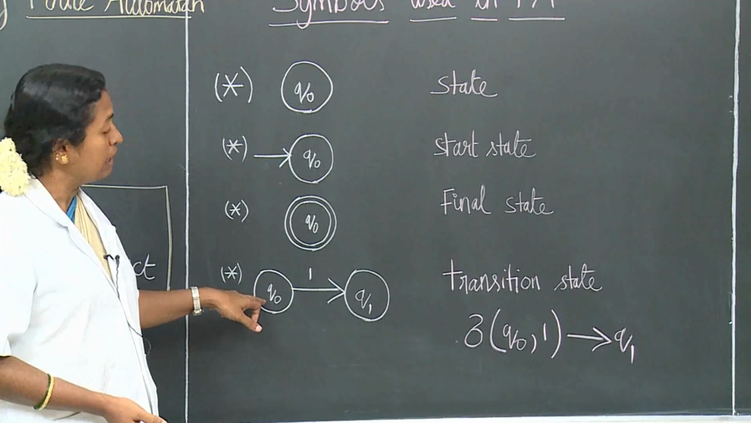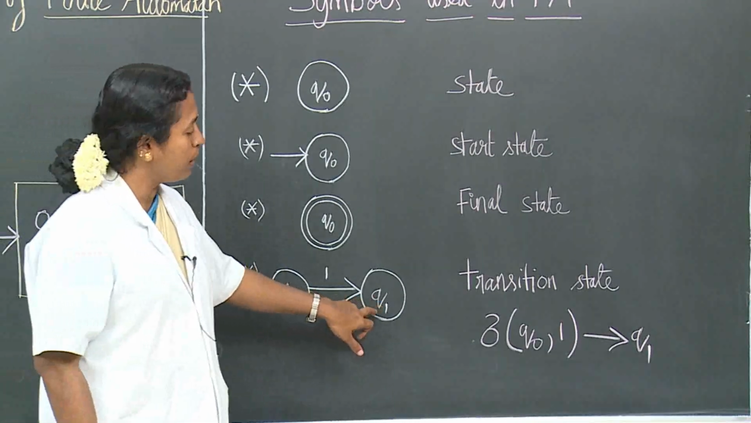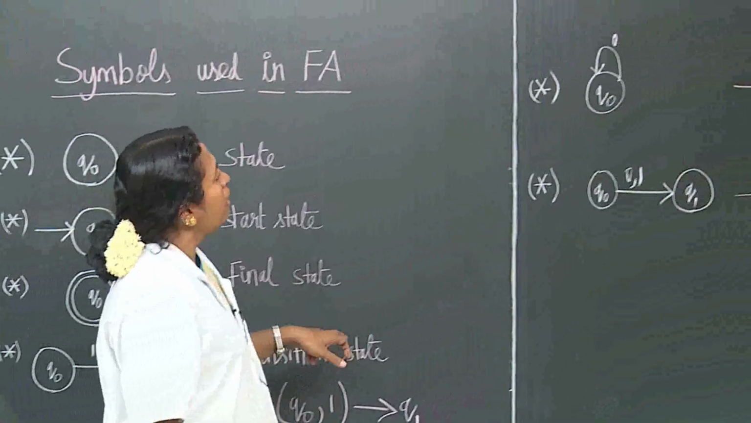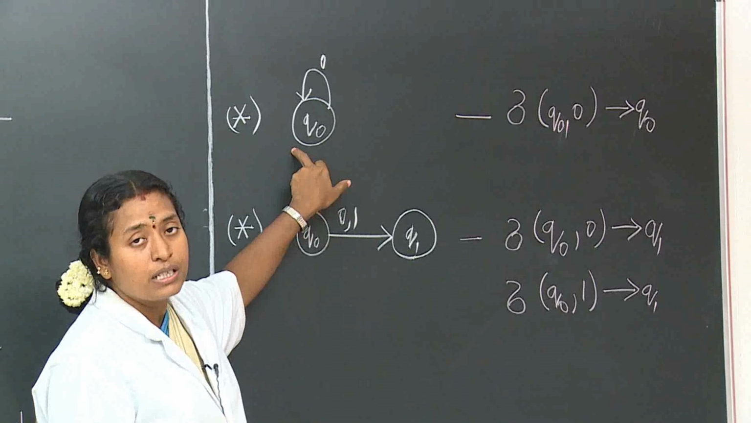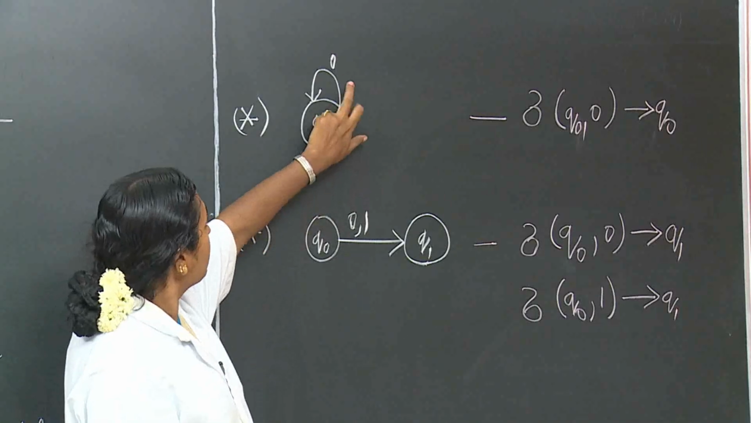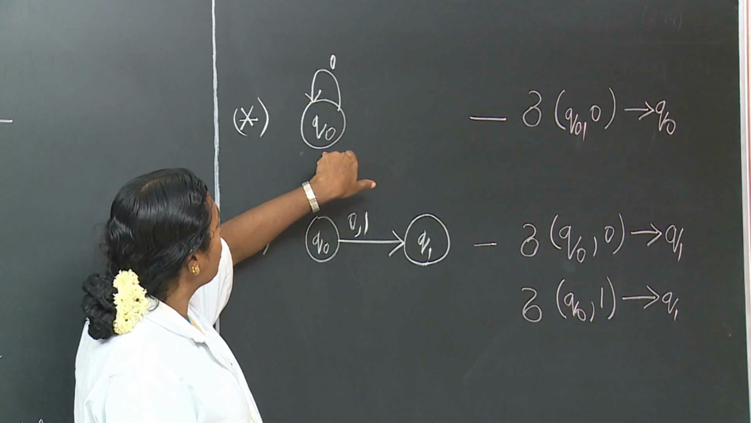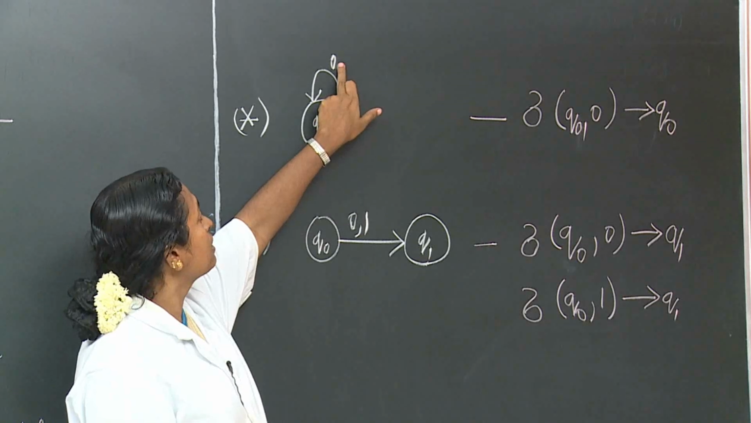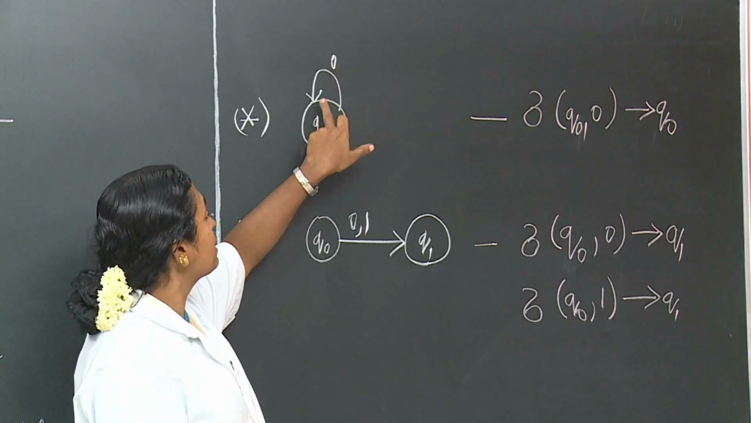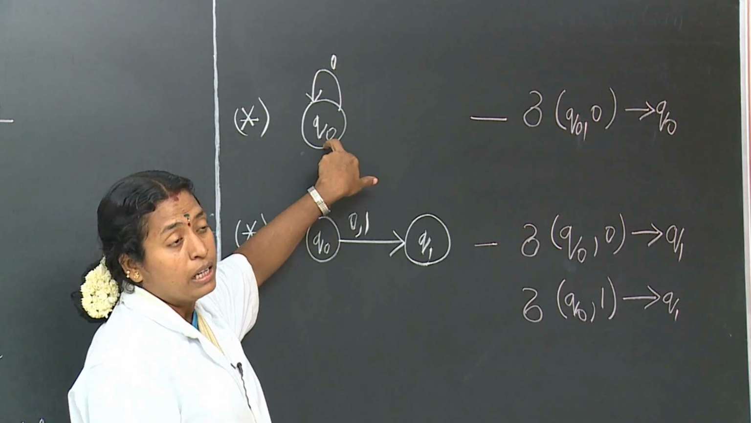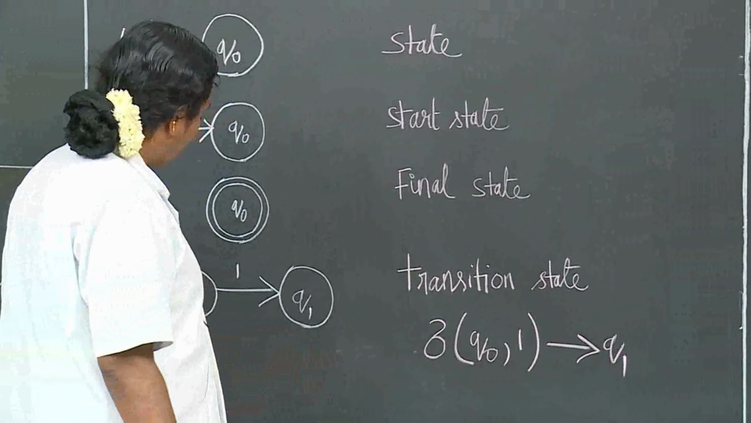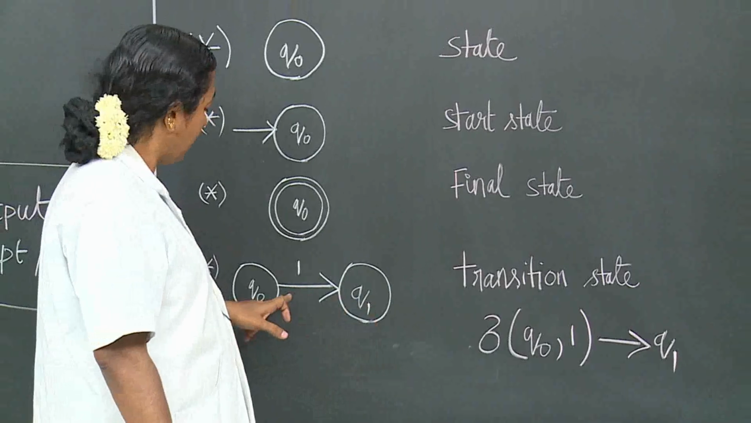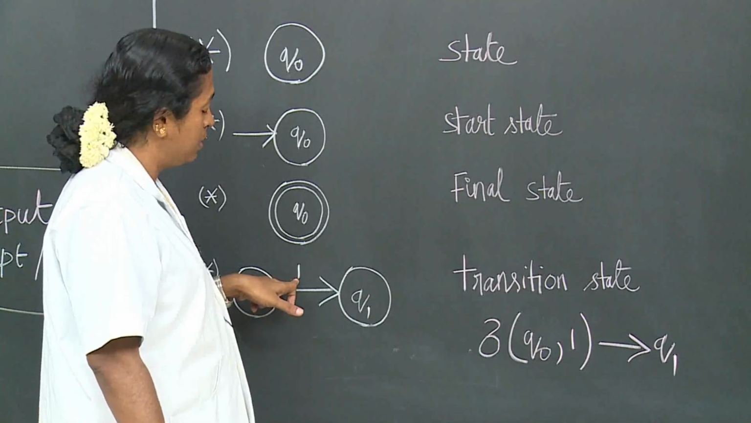It is moving from the state Q0 to Q1. Here we can see that it is not moving to another state. There may be a transition in the same state. Here the state Q0 is accepting the symbol 0 and it remains in the same state. Here there is a movement from one state to another state by accepting the input symbol.